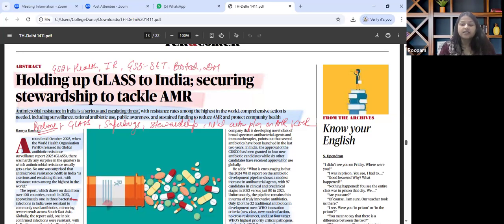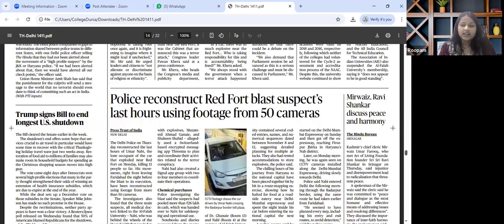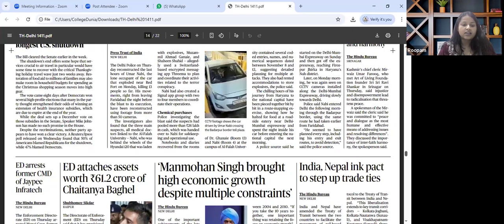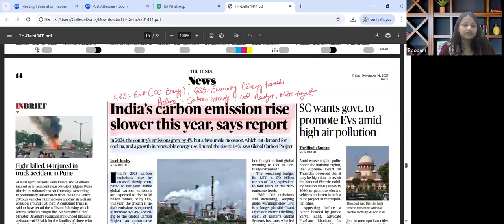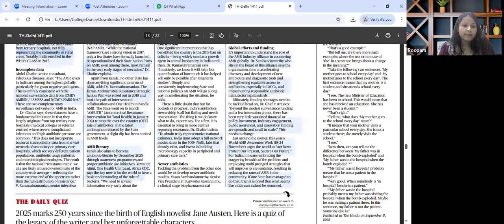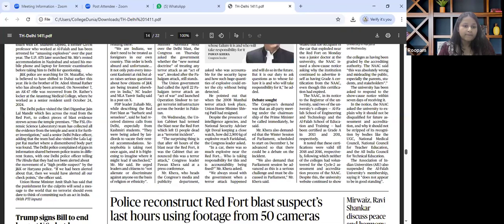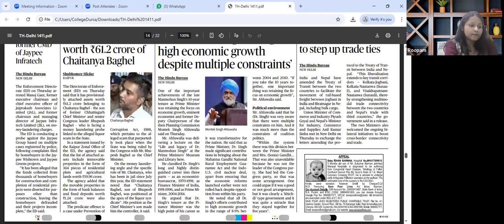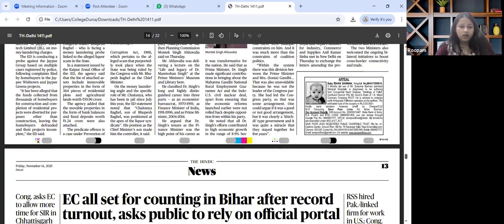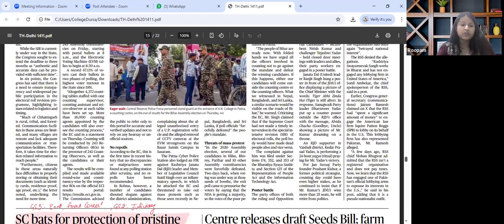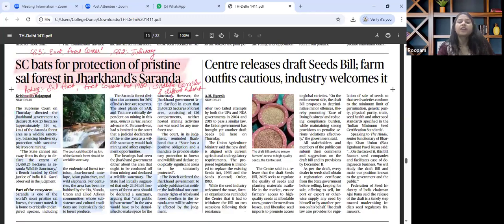The next very important article that is there in the paper and that catches our attention is talking about Supreme Court bats for protection of pristine sal forest in Jharkhand, Saranda, relevant for GS Paper 3 Environment, Forest Conservation, GS Paper 2 Judiciary, Judicial Intervention and Environment Governance.